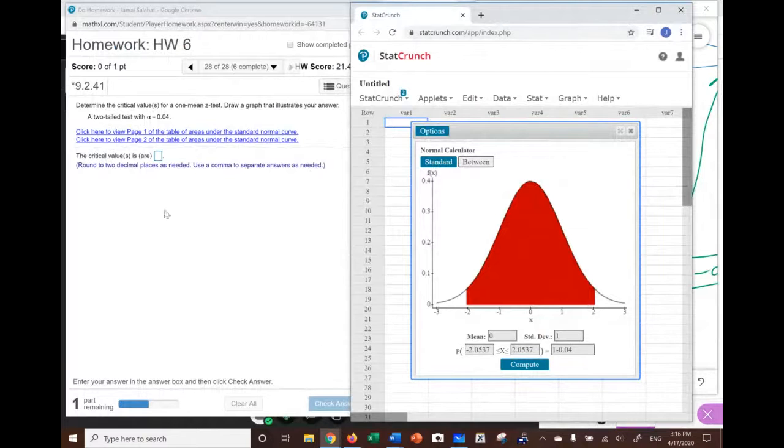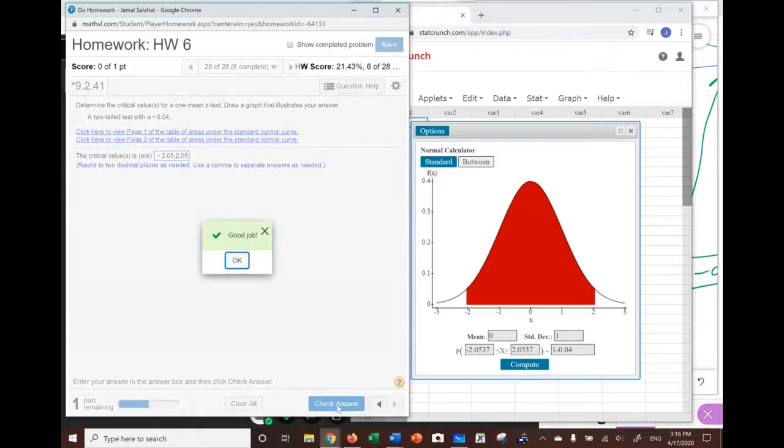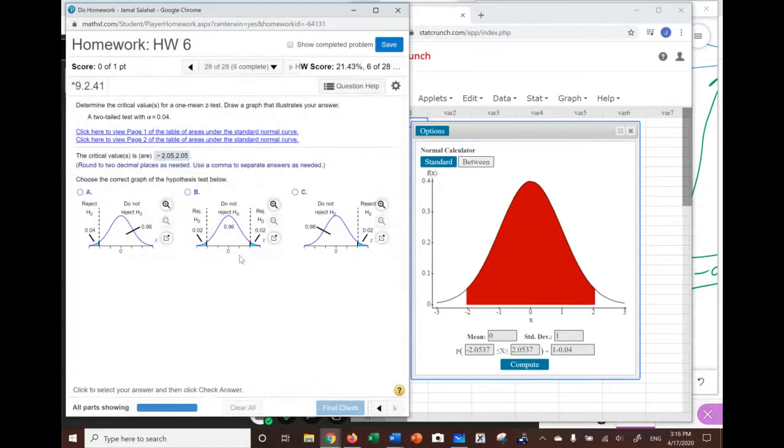So the question is, what is the critical value? Actually, there are two of them. One is -2.05, and they want two decimal places. So it's going to be -2.05, and put a comma because they say use a comma, and 2.05. So one is negative, one is positive. And when we check the answer, it's going to give us the correct answer.